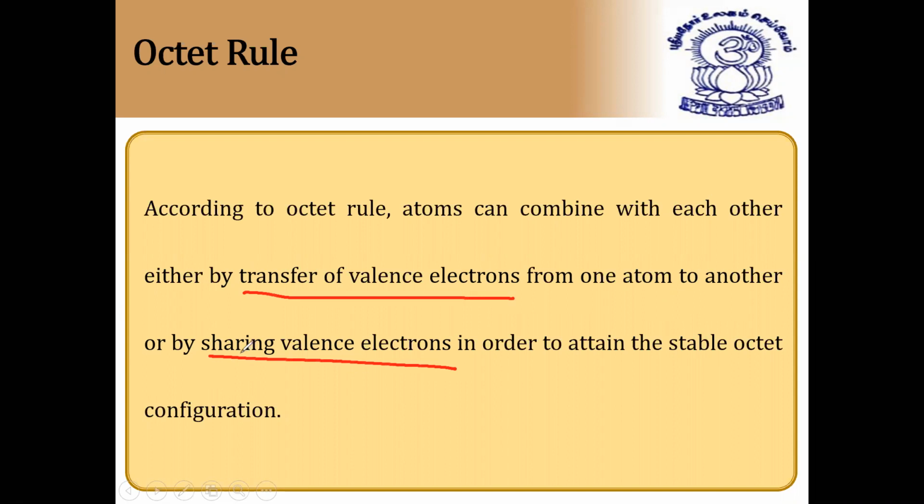Here I'm underlining two important lines; you have to note these down in your classwork. Once the atoms get the octet configuration, they are stable. This is very, very important. Here, the valence electrons are important. So this is clear now.